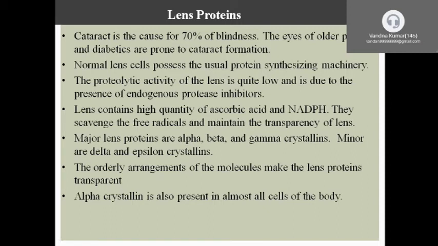NADPH we get from the HMP pathway. These two components, ascorbic acid and NADPH, scavenge the free radicals and maintain the transparency of the lens. Alpha crystalline protein is found in the lens as well as in all cells of the body.